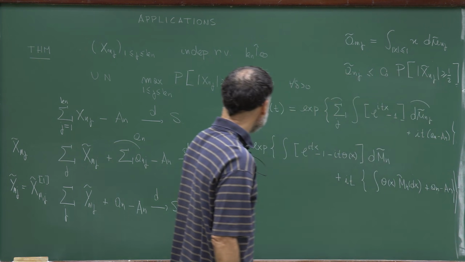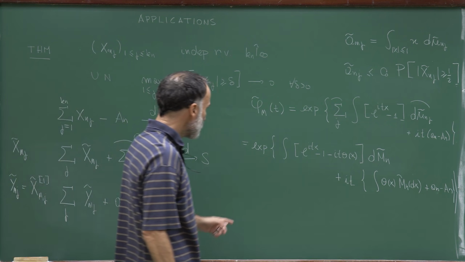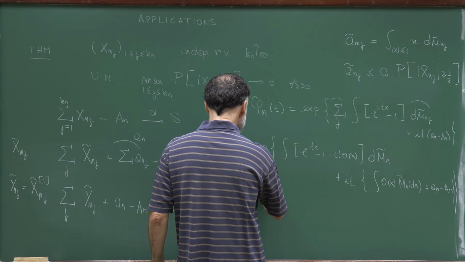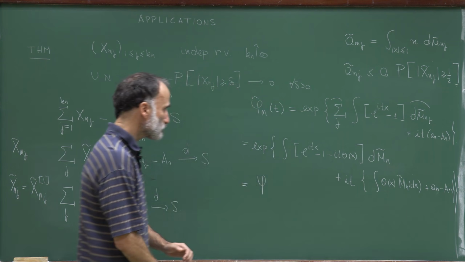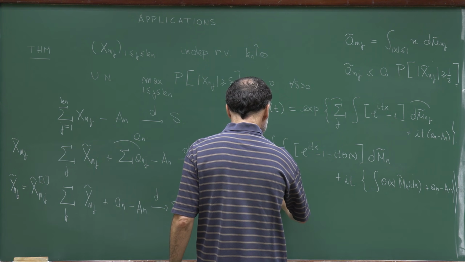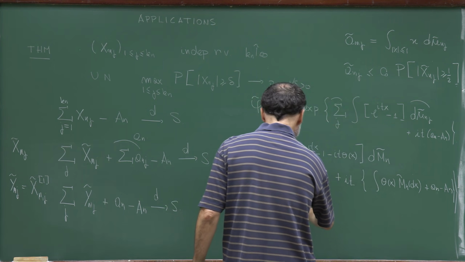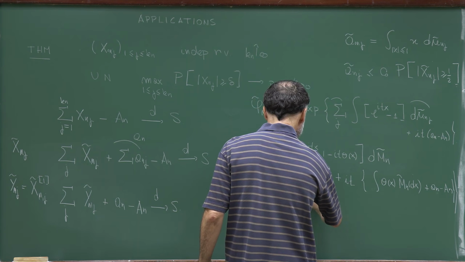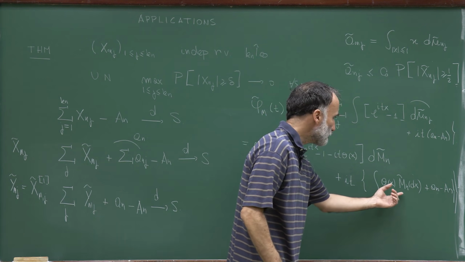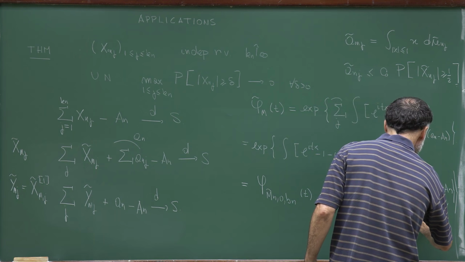So this is the characteristic function of this quantity. And now mind that this is exactly the characteristic function associated to the triple mu tilde n, 0 and b n, provided b n is this real number which appeared here.